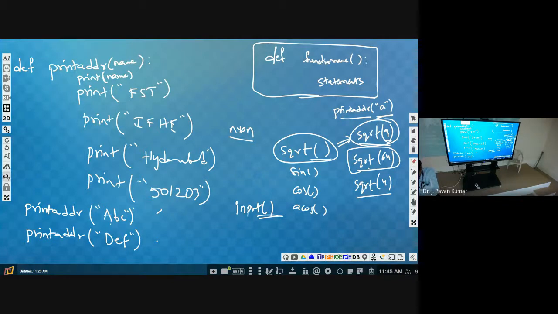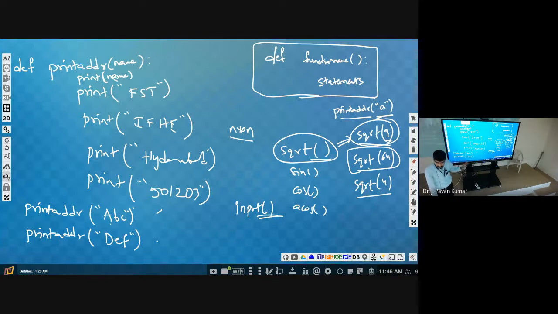Similarly, here also we have a definition. Here we will have fields. Name is a field. For square root, number is a field. Yes or no? So those are called formal parameters. These we call actual parameters.